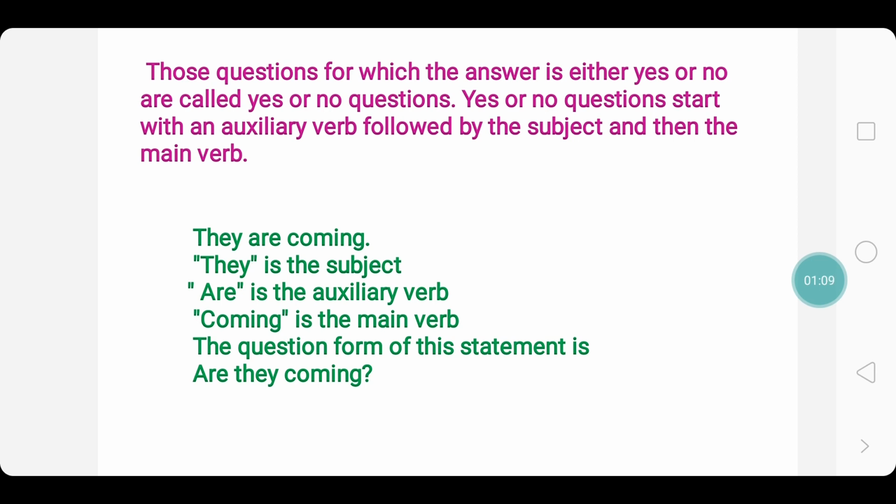Now how to make a yes or no question for this statement? Yes, we follow this format, that is first the auxiliary verb, then the subject and then the main verb. So the question form for this statement is, are they coming? Are the auxiliary verb, they the subject and coming the main verb.